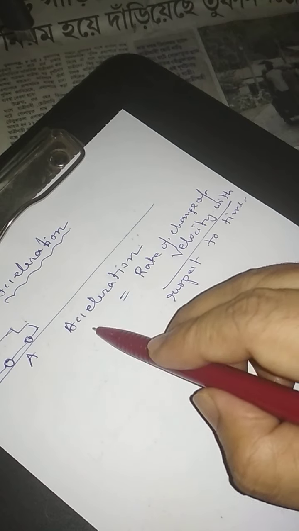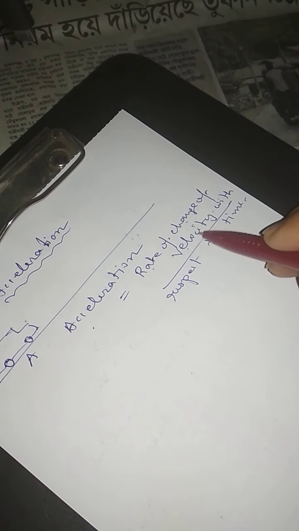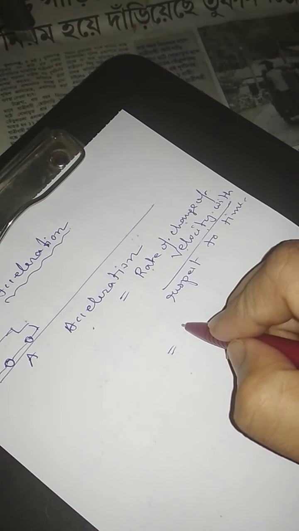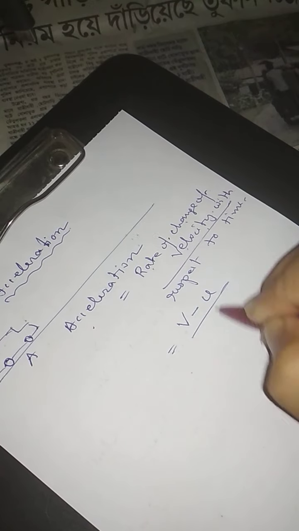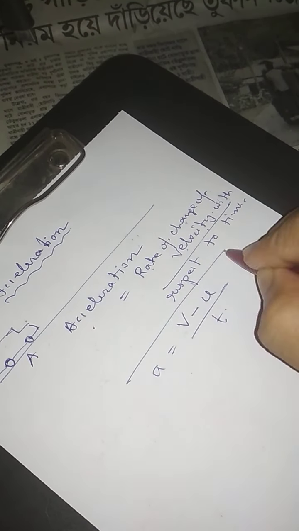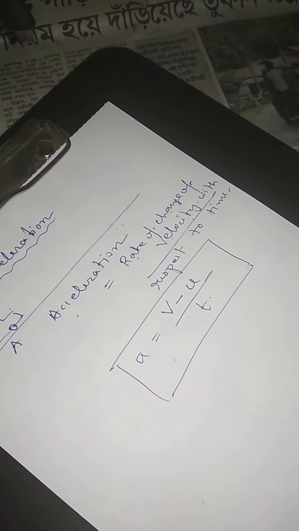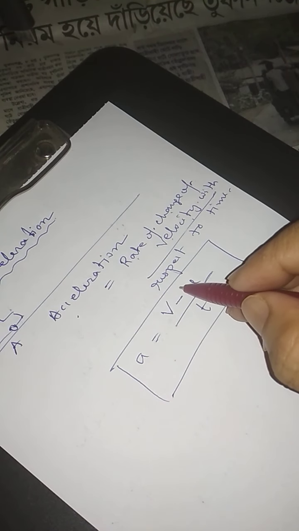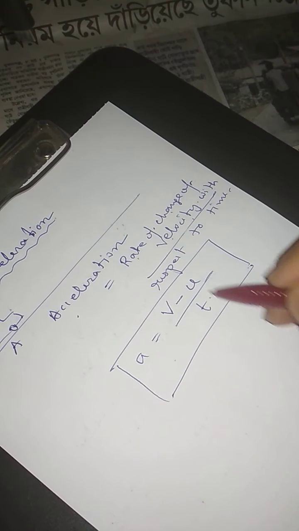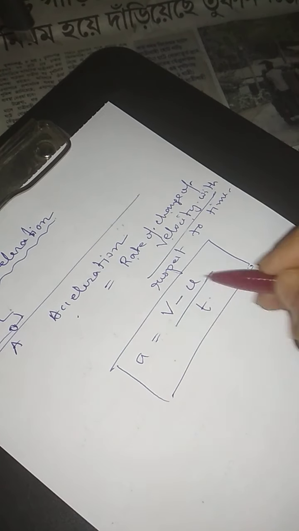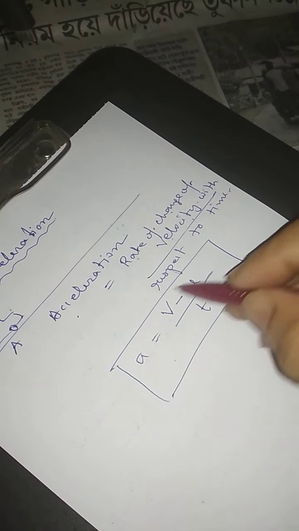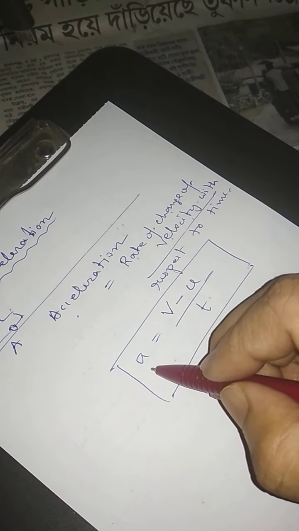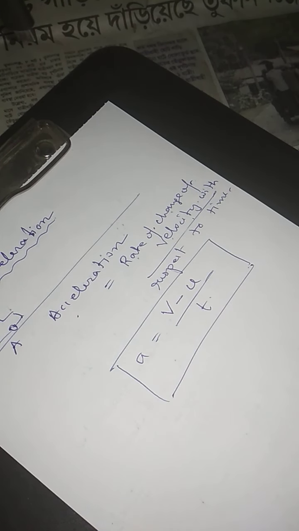So we can say acceleration is rate of change of velocity with respect to time. So we can say final velocity minus initial velocity divided by time is otherwise called acceleration. This is change in velocity. If we divide change in velocity with time, that is called rate of change of velocity, and rate of change of velocity is otherwise called acceleration. So this is acceleration.